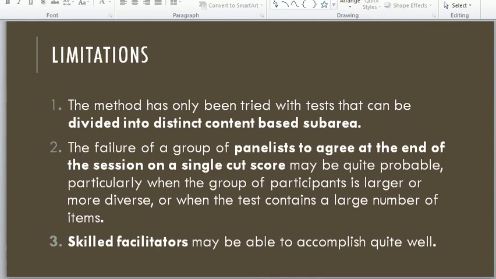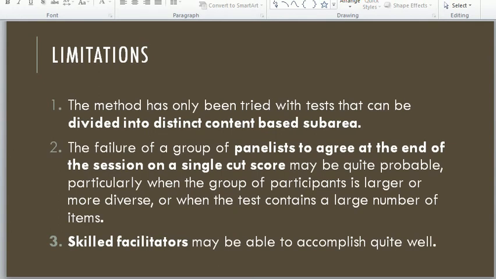Dear students, this method has some limitations along with the benefits or merits. These limitations are the following. Number 1, the method has only been tried with tests that can be divided into distinct content-based sub-areas.